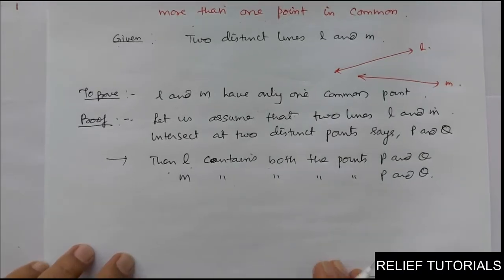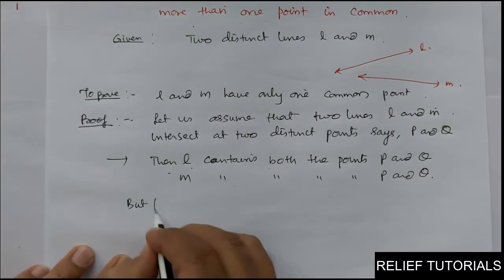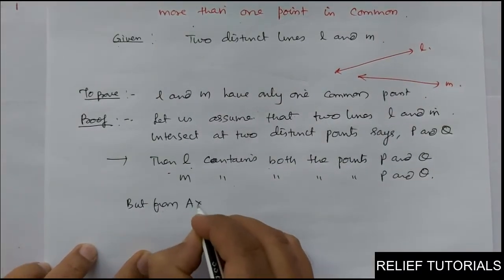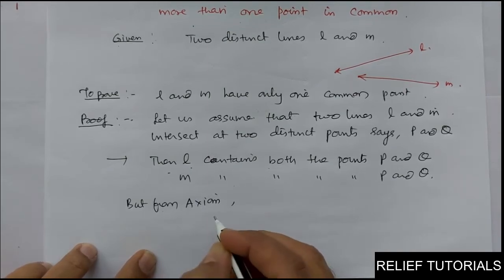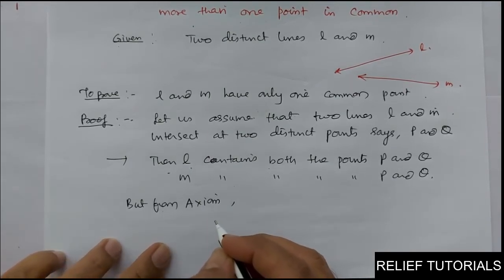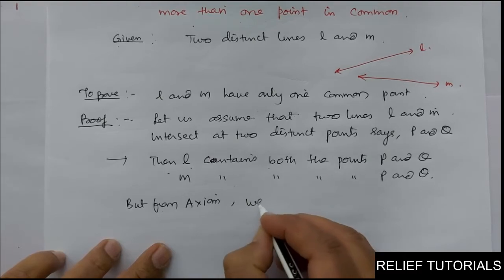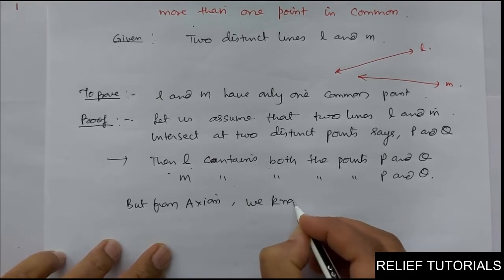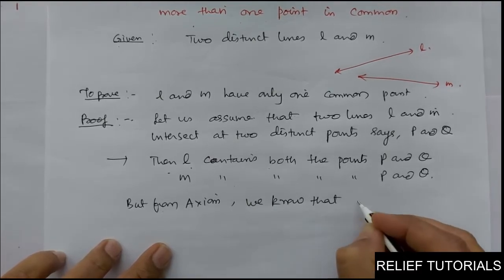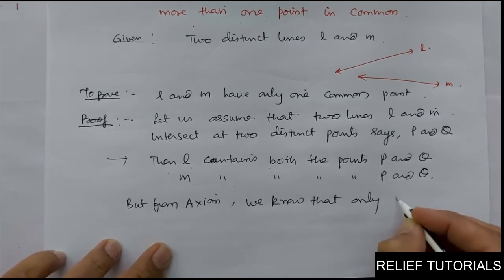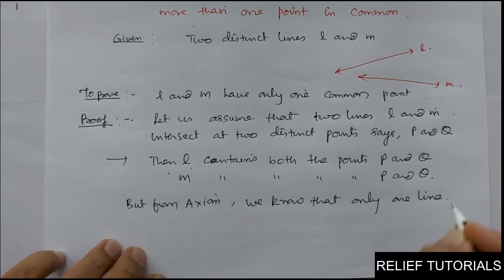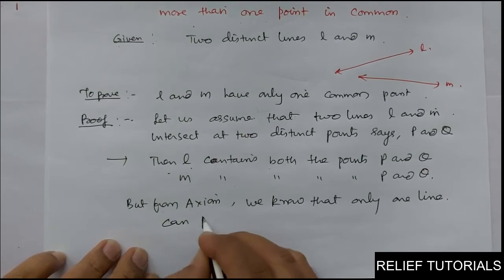But from the axiom, we know that only one line can pass through two distinct points.